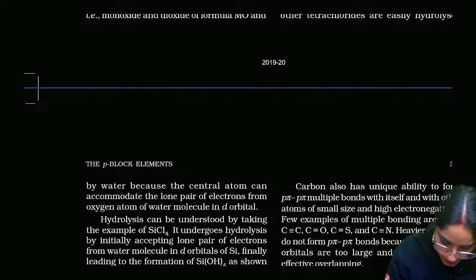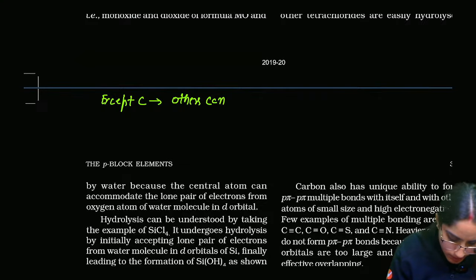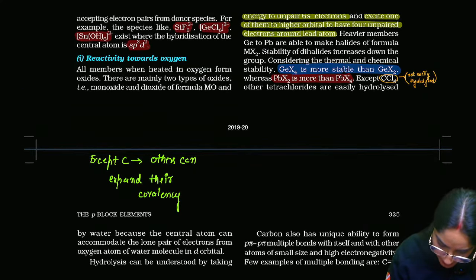You can just write it here: except carbon, others can expand their covalency. That is the reason behind this.